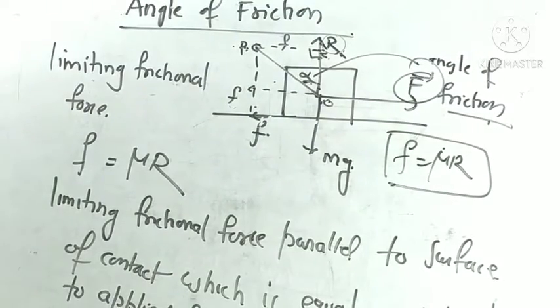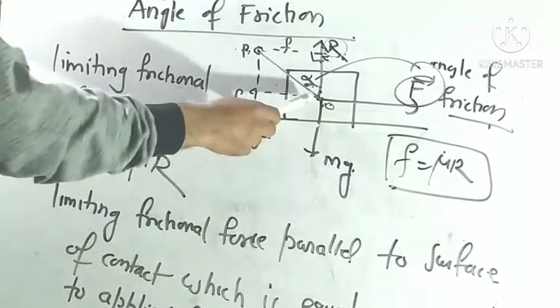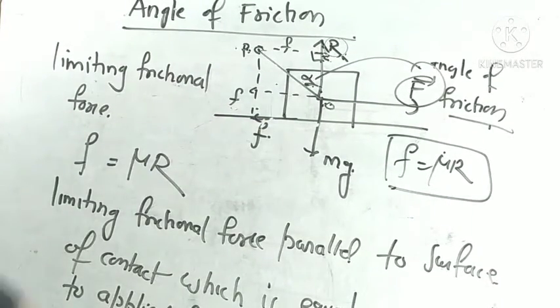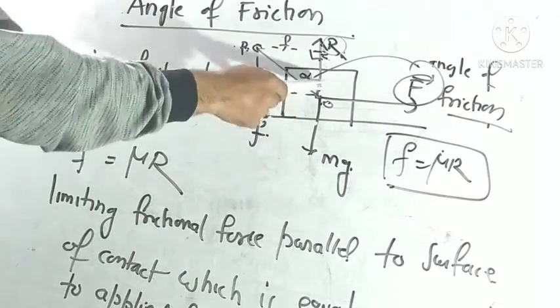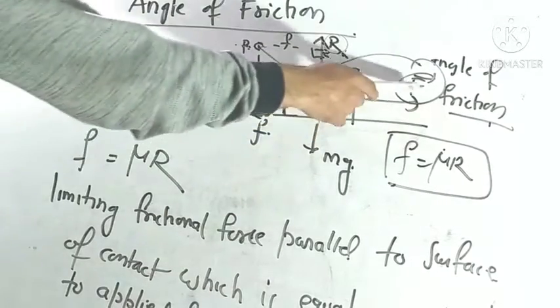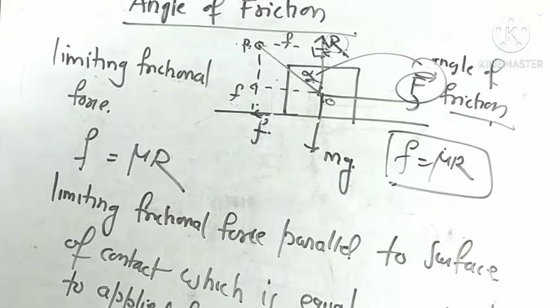I repeat again what we do here. Firstly, we take any body having mass m and put it on any surface. The weight of the body works downward, the normal reaction works upward, and capital F is the applied force working on the body.